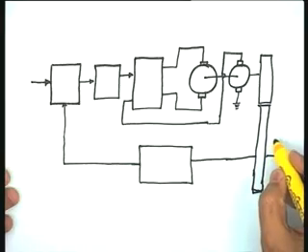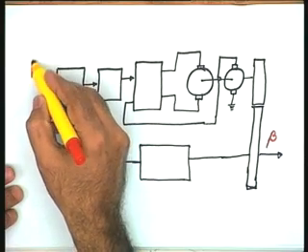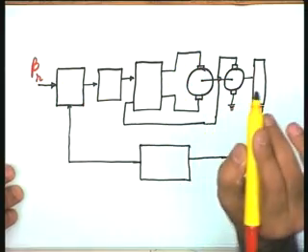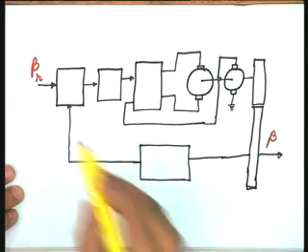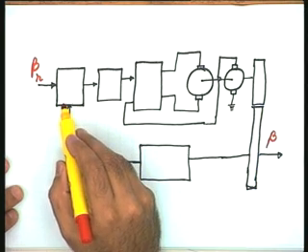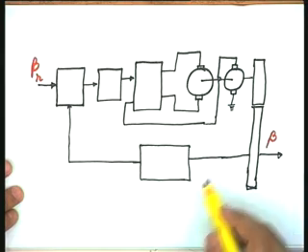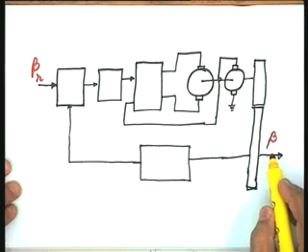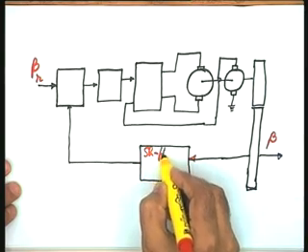What I require is this. This is my beta, the controlled variable, the azimuth angle. Beta r will become the command signal as given by the radar sensor. So this particular variable has to reach this block, which is the error detector, and hence I require a suitable sensor here for sensing the azimuth position of the antenna. Here I can use a shaft angle encoder.